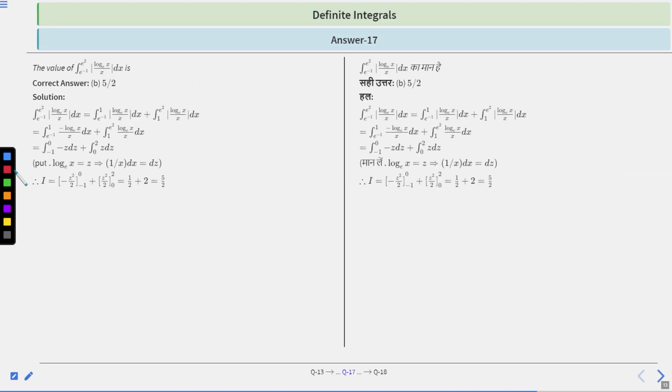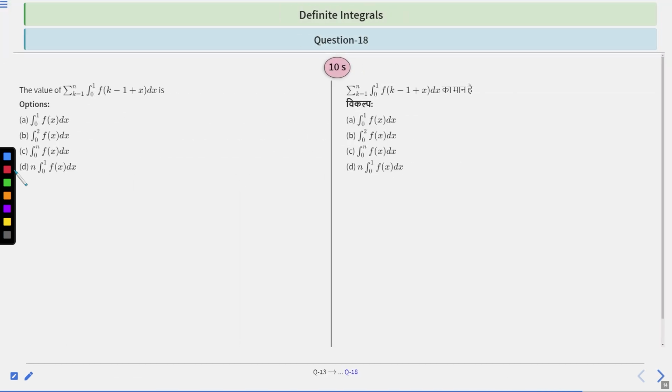Okay, let's move to the next question, question number 18, which says that the value of summation of k to n, integration 0 to 1 of f of k minus 1 plus x dx, is equal to, see, again, the question is based on the series, right? So in the theory portion we had discussed how we approach the series question with respect to limit, right? Clear? So we try to expand the series by putting the value of k as 1, 2, 3